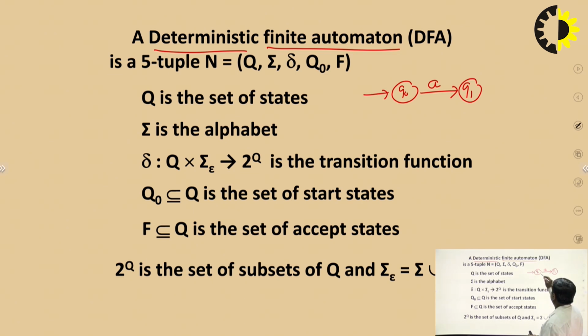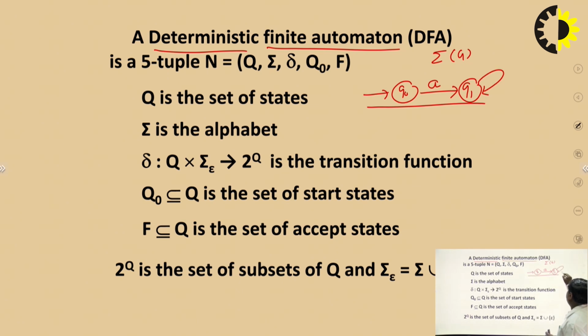It means over input A, on the Q0 state, with the help of the A input, a transition is available. On Q1, if with the help of the A input a transition is available, then that machine is a deterministic finite automata. Now, this machine is an incomplete machine because on Q1 there is no transition available for the input A.